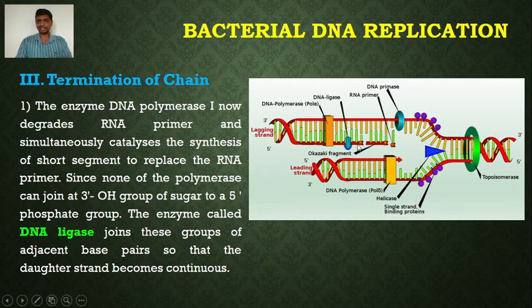Similarly, on the lagging strand, the DNA synthesis is discontinuous, in the form of short segments or fragments called Okazaki fragments. The fragments become continuous because of the activity of the DNA ligase enzyme. It seals the gap between the nucleotides by the formation of a phosphodiester bond between the 3' OH group of one nucleotide and the 5' phosphate group of the adjacent nucleotide. In this way the DNA strand becomes continuous.